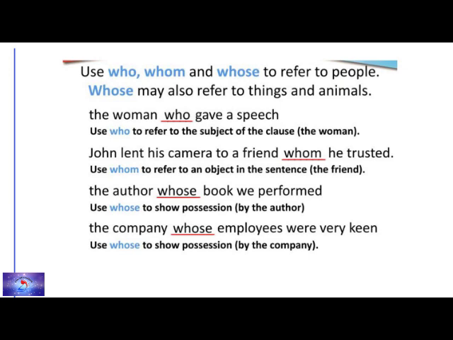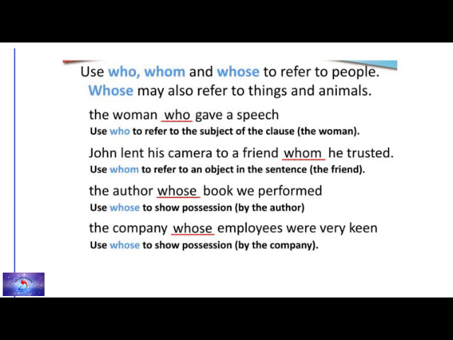The author whose book we performed. We use whose to show the possession. To whom? To the person it belongs to. So the author whose book we performed. It was the possession, to whom it belongs actually. So by the author. The company whose employees were very keen. It also again shows the possession. By the company. So here in both the sentences, whose shows the possession.